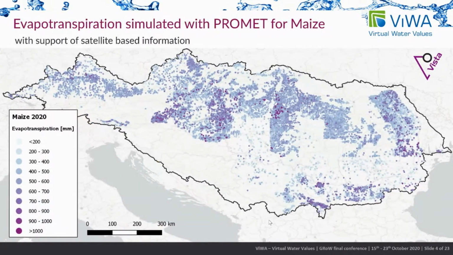We assimilated this information from satellite data in the water balance and crop growth model ProMed. What we retrieve from this is the pixels shown here, our sample pixels for maize in the Danube catchment. So we can really study here how much evapotranspiration these samples realistically needed in 2020 all over the Danube catchment. And there was really maize grown in all of these pixels.